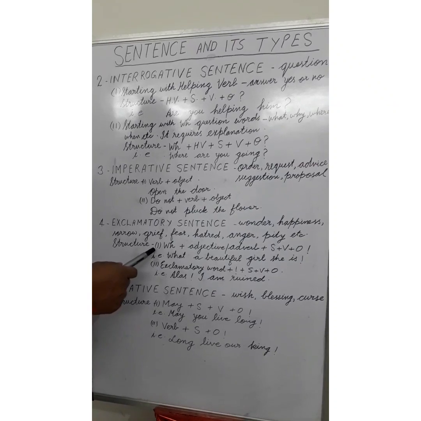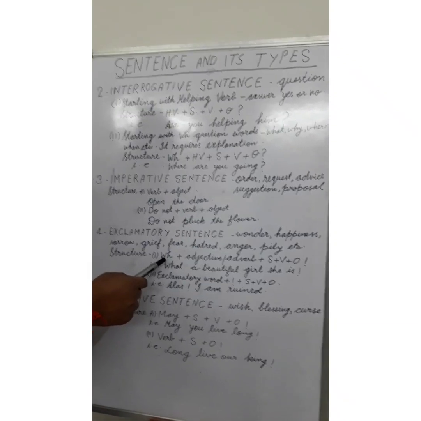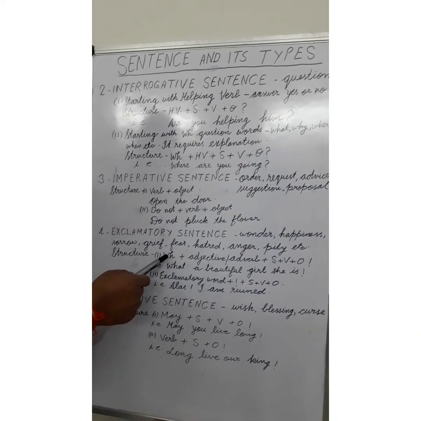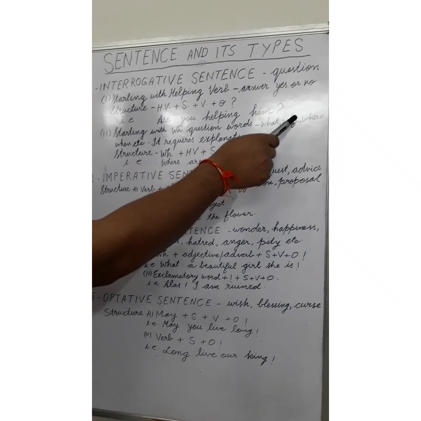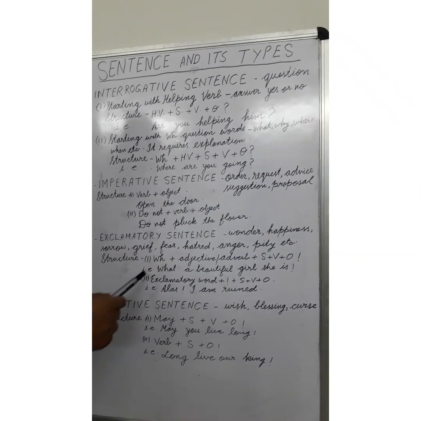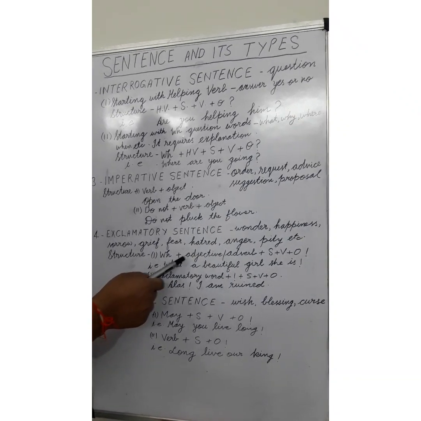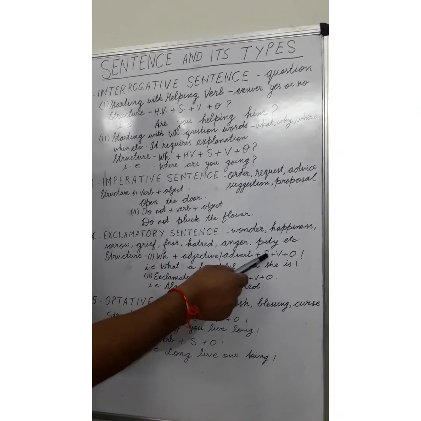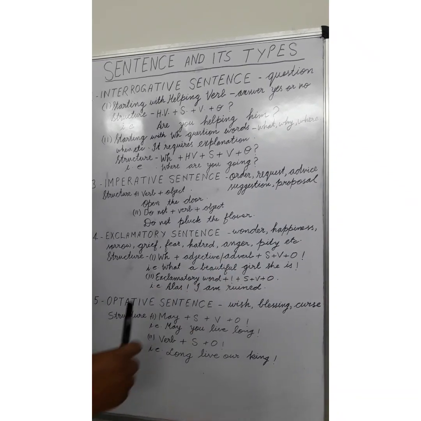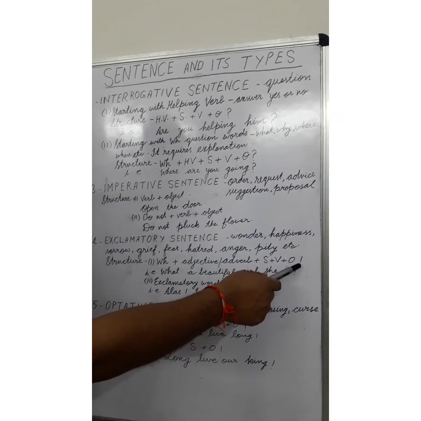The first common structure is in which WH words, that we have already seen are what, why, where, when, etc., are used first, then comes adjective or adverb, and then subject, verb, object type of structure. And yes, at the end we use an exclamatory mark.